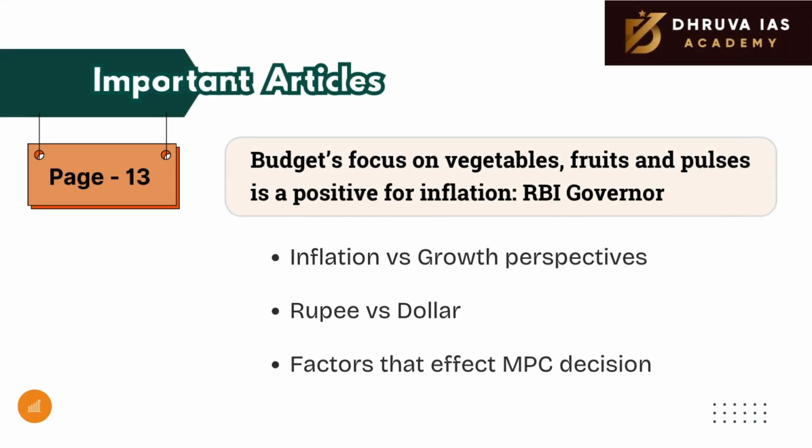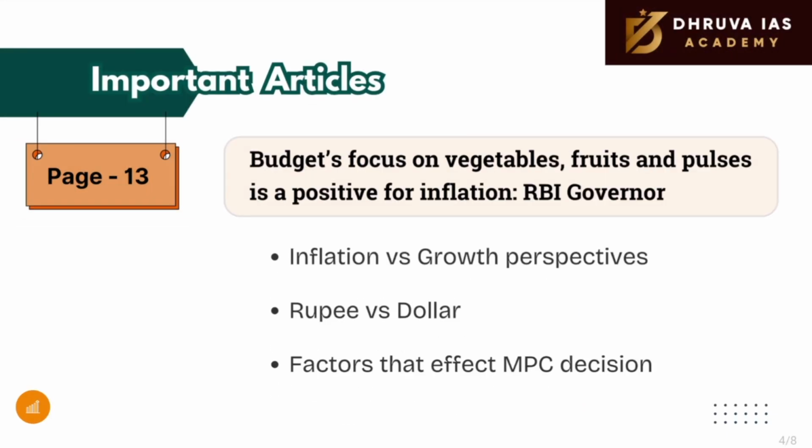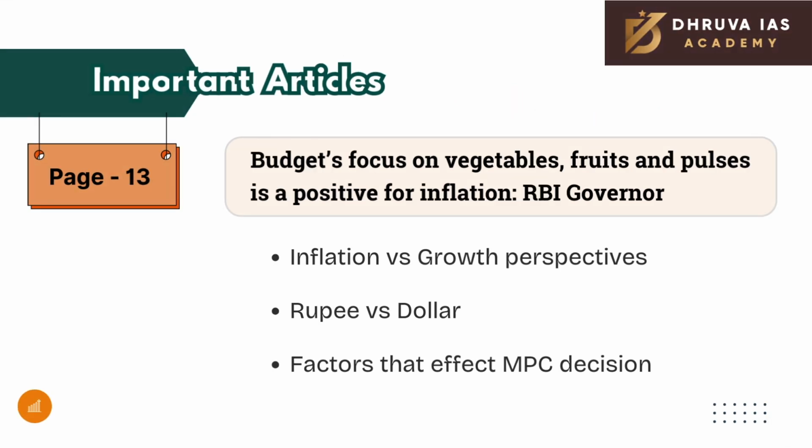The next article that we need to read is on page number 13. It is based on the RBI governor's statement. This particular article falls in the GS3 category, especially when we talk about the economy. RBI governors as well as finance ministers' statements play a crucial role. Every time you see this in the newspaper, kindly read them.